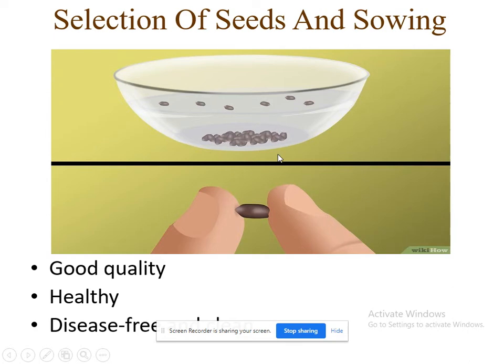And the seeds which are sinking are of good quality, healthy, disease free and clean, and they even have complete nutrients. So in this way, one should select seeds for growing crops or for sowing. This is the second step of agricultural practice. Again in this, how are we going to sow the seeds in the field?